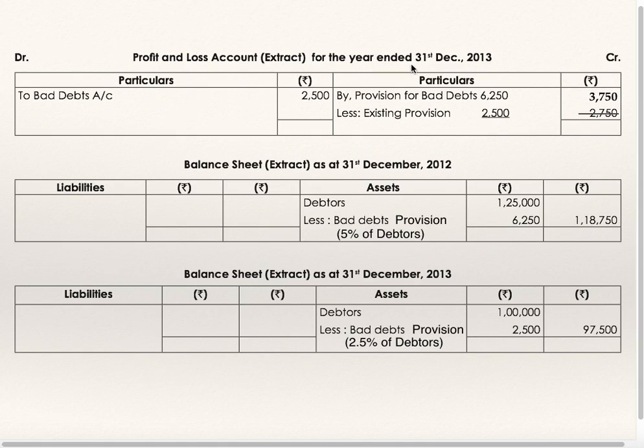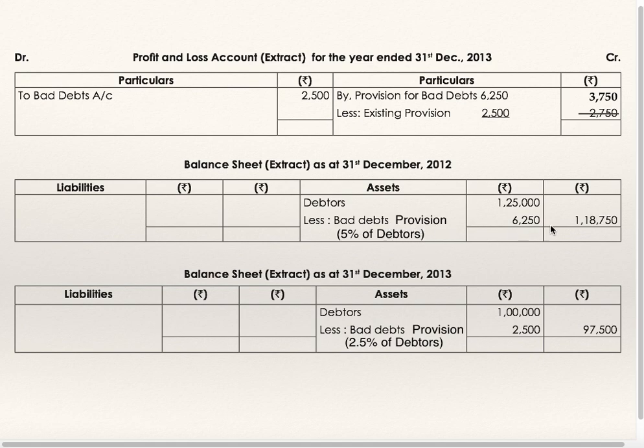Profit and loss account extract for the year ended 31st December 2013. To bad debts, profit and loss account debit 2500. For the year 2013, opening provision is 6250, closing provision is 2500. Opening provision is more, so the difference is to be credited to profit and loss account, and it is 3750. 2750 is a printing mistake.